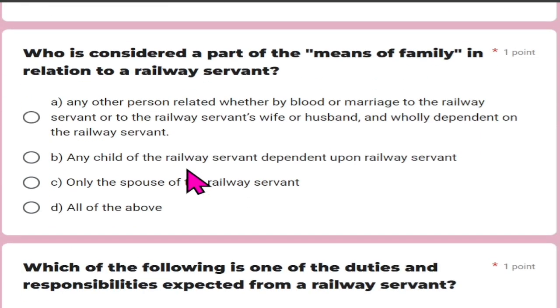Who is considered a part of the family in relation to the railway servant? Here any other person related, whether by blood or marriage, to the railway servant or to the railway servant's wife or husband and wholly dependent on the railway servant, and any child of the railway servant dependent upon the railway servant, only the spouse of the railway servant here. So here all of the options is the right answer.